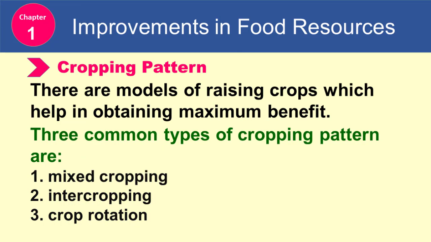Next is cropping pattern. There are models of raising crops which help in obtaining maximum benefit. Three common types of cropping pattern are mixed cropping, intercropping, and crop rotation.